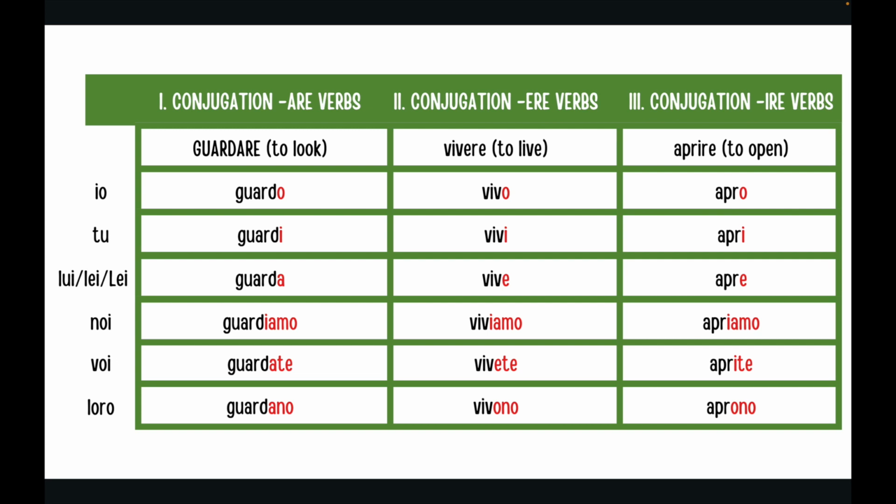And the final one is loro, third person plural, that changes: -ano, -ono, -ono. So you can always remember it with the endings, starting with the a. Sometimes it's very easy, sometimes you have to just remember. But don't worry, it's just practice.